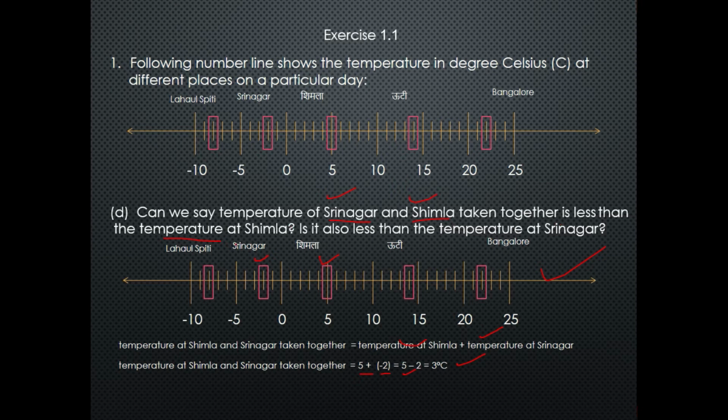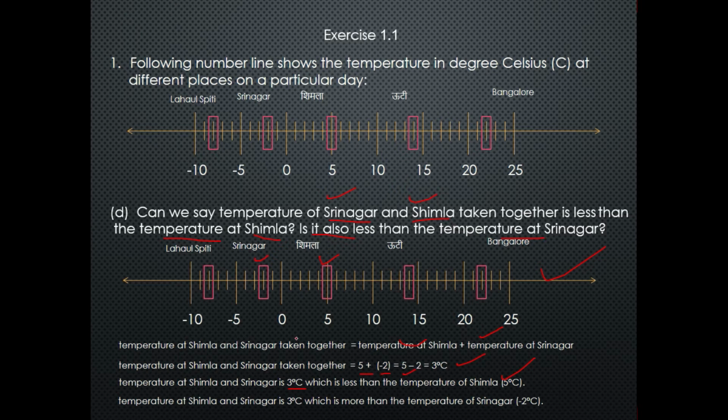Now we have to check whether this temperature is less than the Shimla temperature. Yes, 3 degrees Celsius is less than 5 degrees Celsius, the temperature of Shimla. Is it also less than the temperature of Srinagar? As we have found the sum of the Shimla and Srinagar temperatures, and the temperature of Srinagar is -2 degrees Celsius, the temperature of Srinagar is less than the temperature of Shimla and Srinagar together.